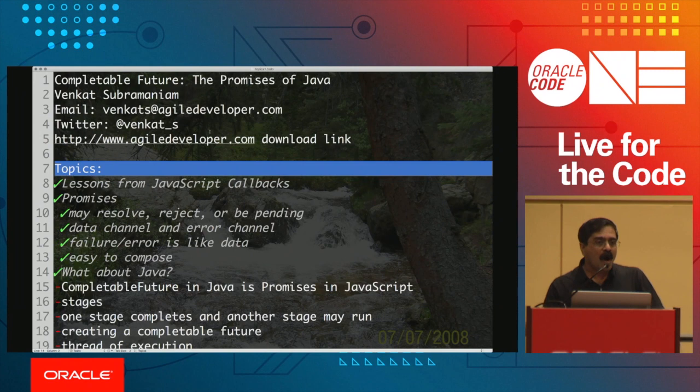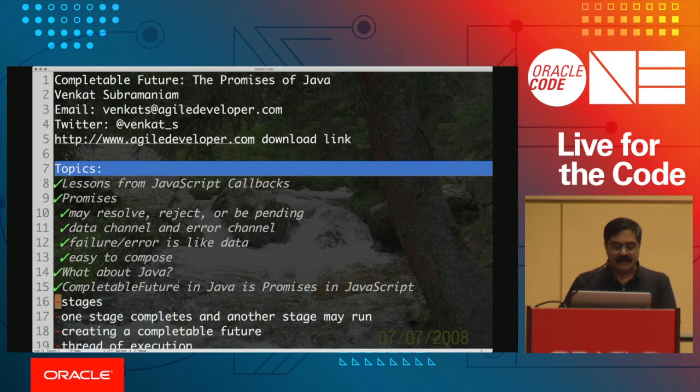If they had called it promises, everyone would understand it. So they said, no, we'll give a completely different name so nobody would have a clue. So completable futures really are JavaScript promises. That's why I called the title the promises of Java, because that's what completable futures really are. So completable future in Java is really a sample of promises in JavaScript.